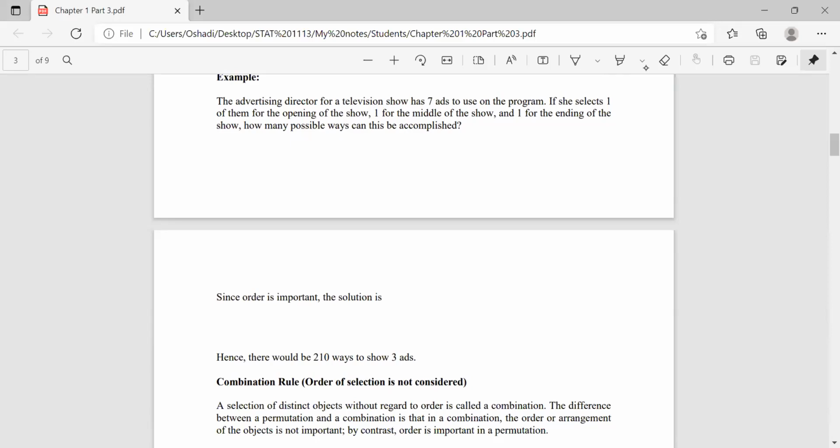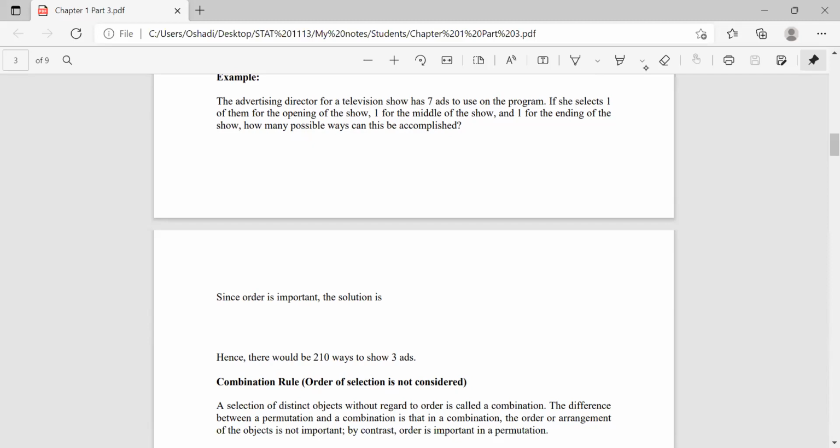Another example, the advertising director for a television show has 7 ads to use on the program. If she selects 1 of them for the opening of the show, 1 for the middle of the show and 1 for the ending of the show, how many possible ways can this be accomplished?